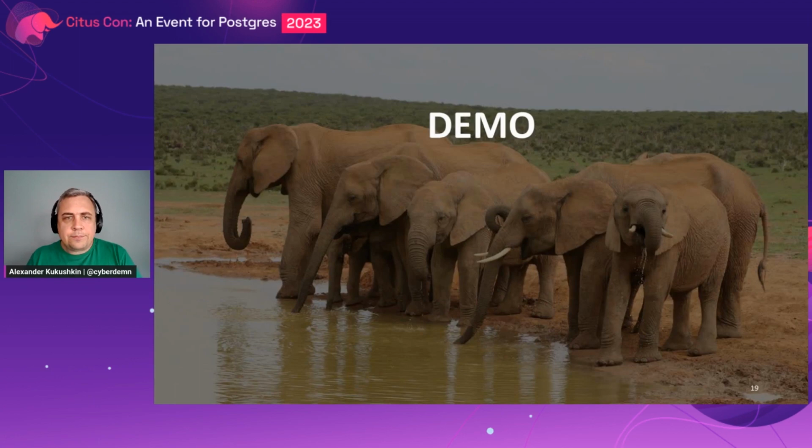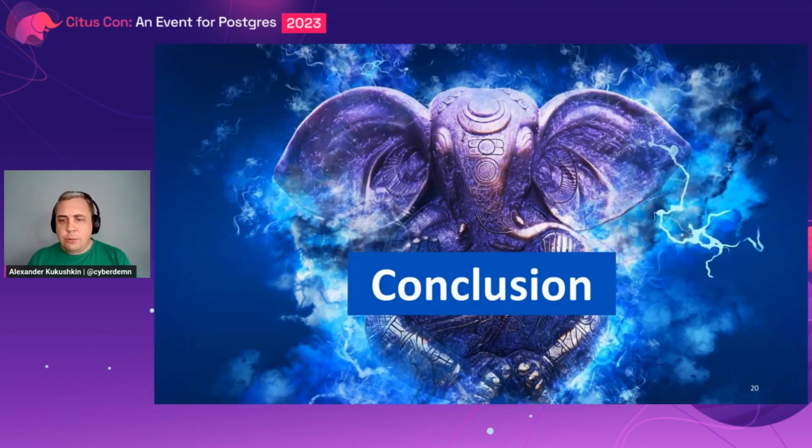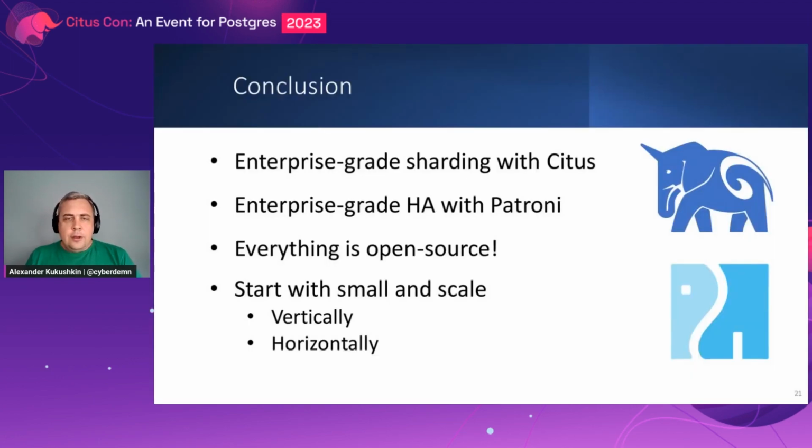Yeah, thank you. And it's time to wrap it up. With Citus and Patroni, we can have an enterprise-grade solution that makes Postgres not only highly available but also scalable horizontally. You can start with very small scale, just with a couple of worker nodes, and scale out later when there is demand. If there is no demand, you can even scale in, which requires a bit more manual work than scaling out, but it still works.